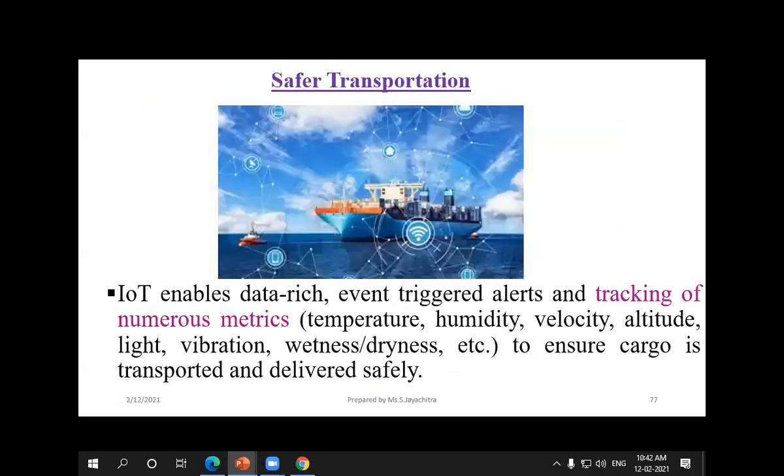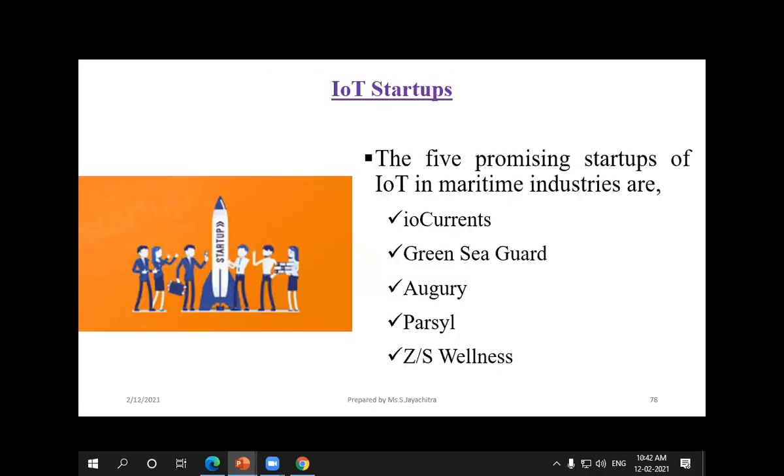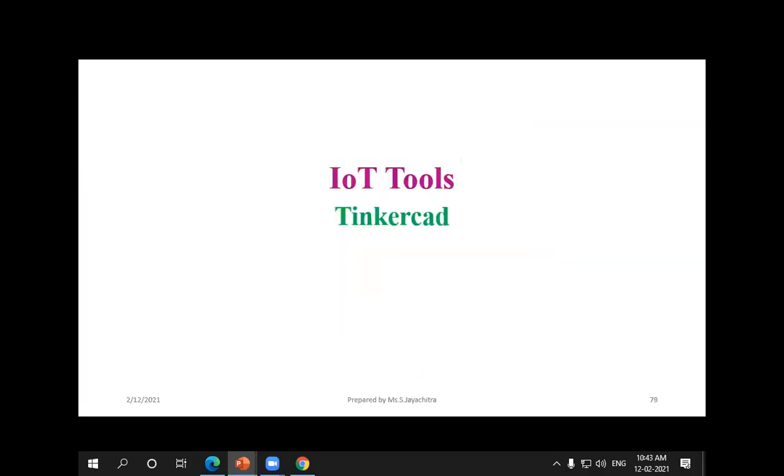For safer transportation, temperature, humidity, altitude, whether there is any dryness or wetness, everything can be easily tracked. And these are some of the IoT startups: IO Currents, Green Sea God, Aguri, Pasil, and ZBRS Wellness. So these are some startups available for IoT.